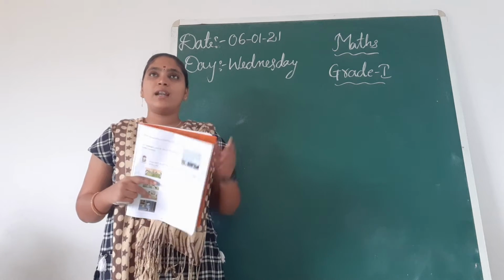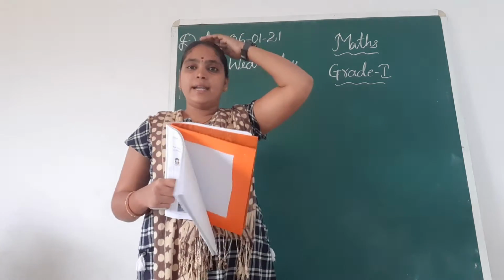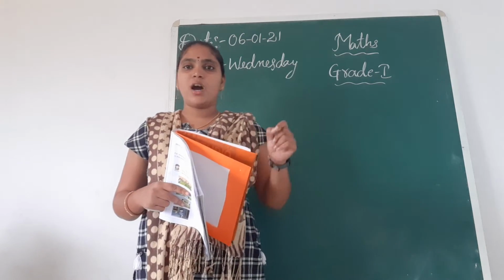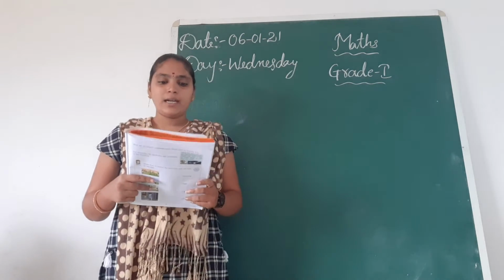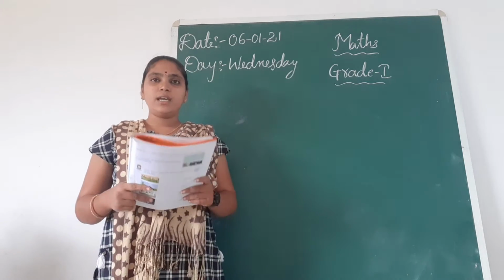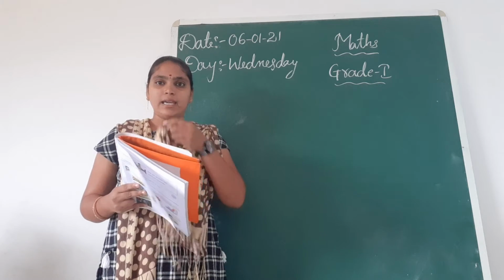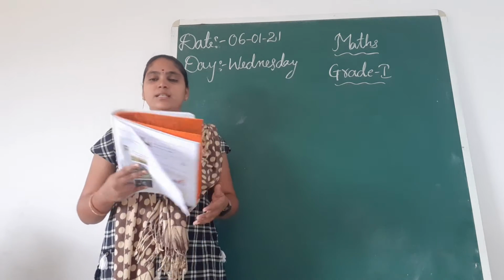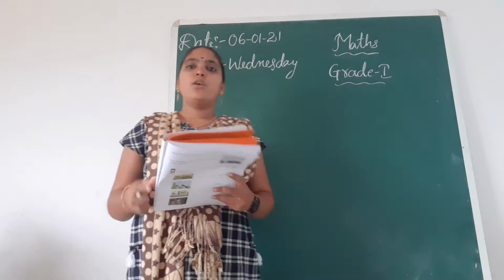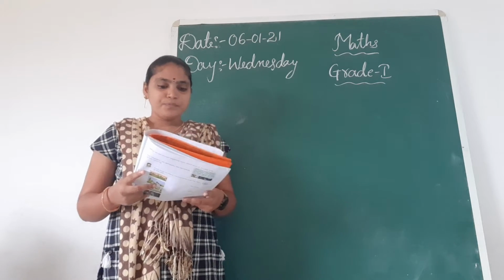When the sun is directly above the head, it's noon. Noon means afternoon. Okay, and when the sun sets, it is evening, and the sun is not seen in the sky. When the sun is not seen in the sky, it is night. Okay, children. The day has different parts: morning, noon, evening and night.